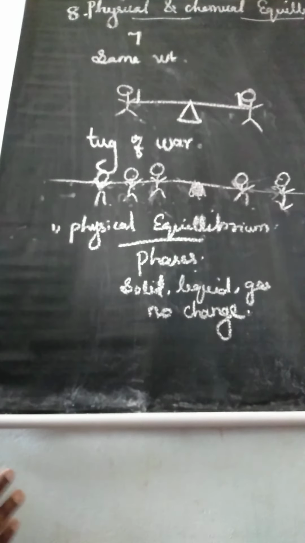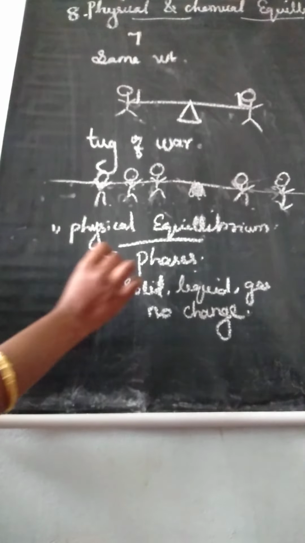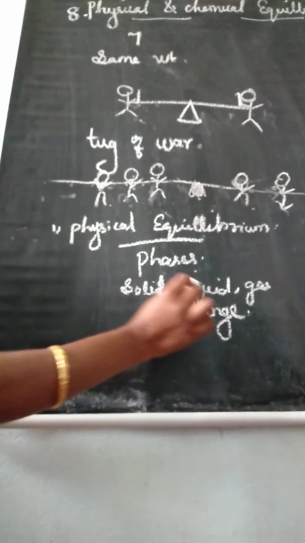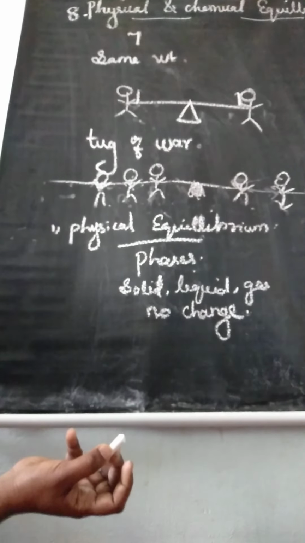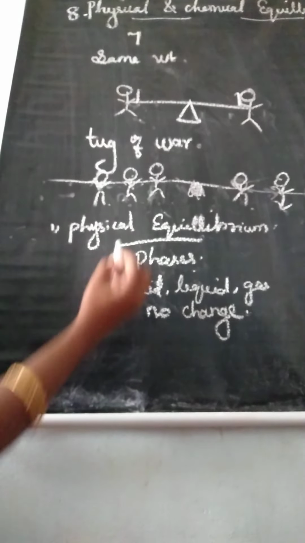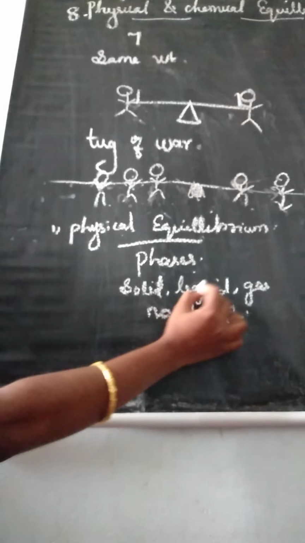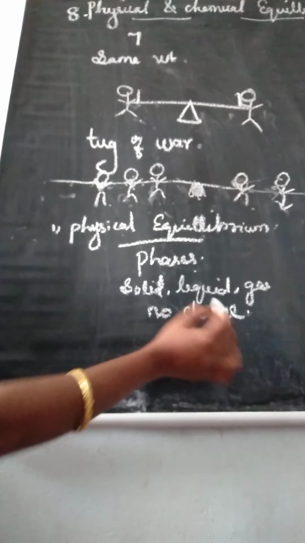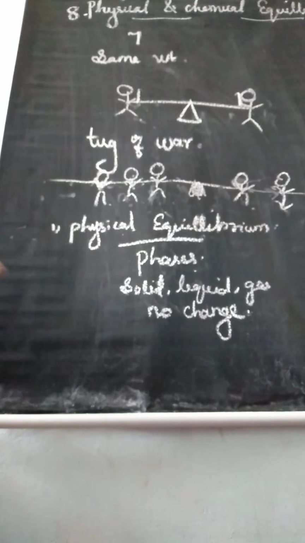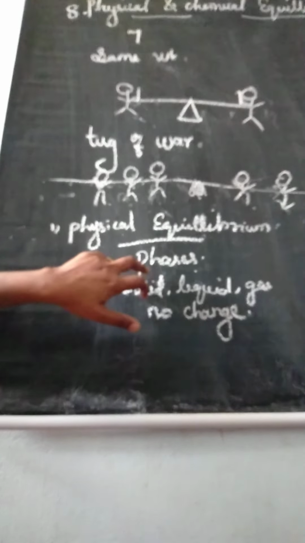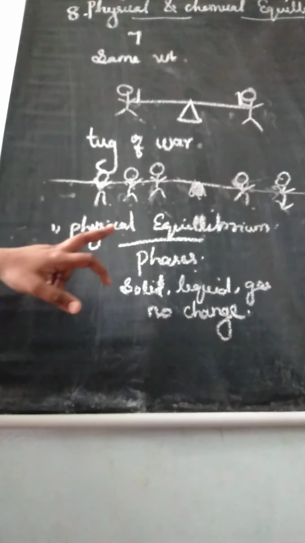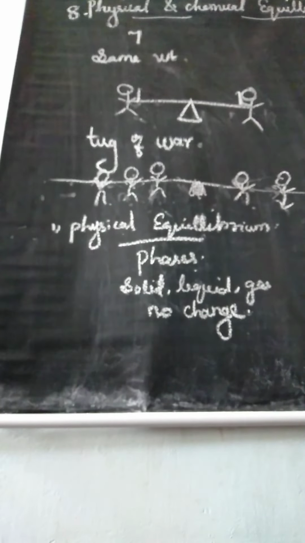So physical equilibrium means a system in which the different phases do not change with time. So what is meant by physical equilibrium? A system in which different phases do not change with time. Understand? Here we learned different phases.